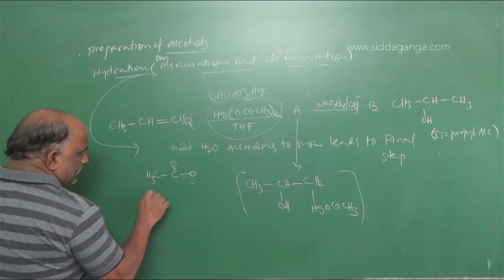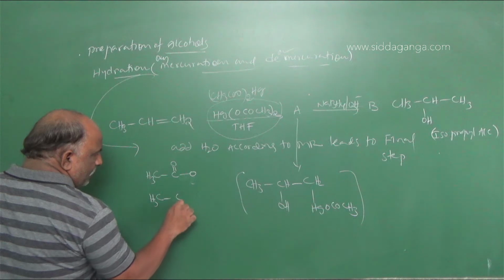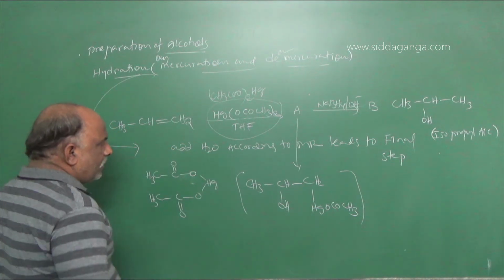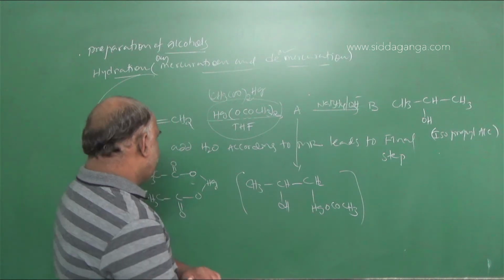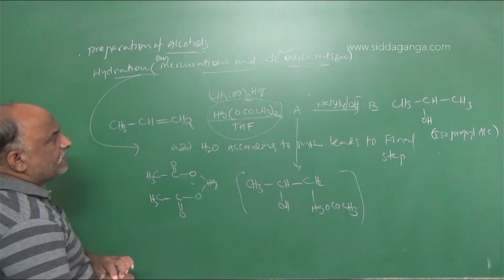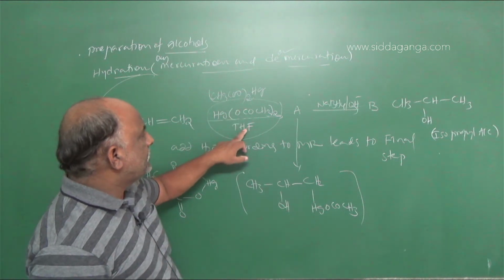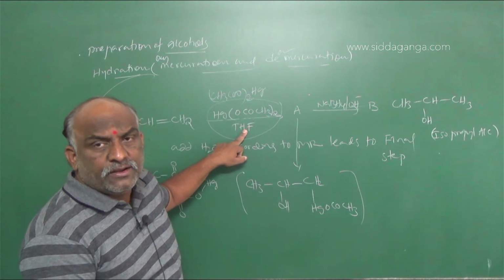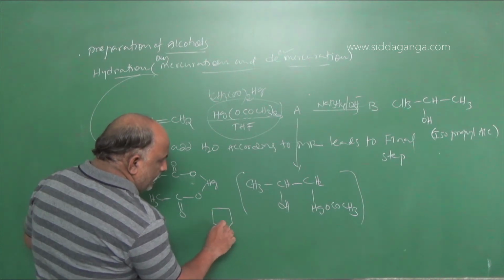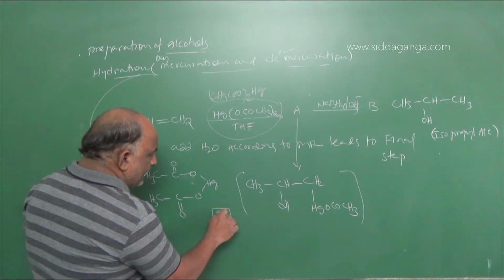This is called mercuric acetate, and the reaction takes place in the presence of tetrahydrofuran. The tetrahydrofuran structure is like this. This is called tetrahydrofuran, named THF.